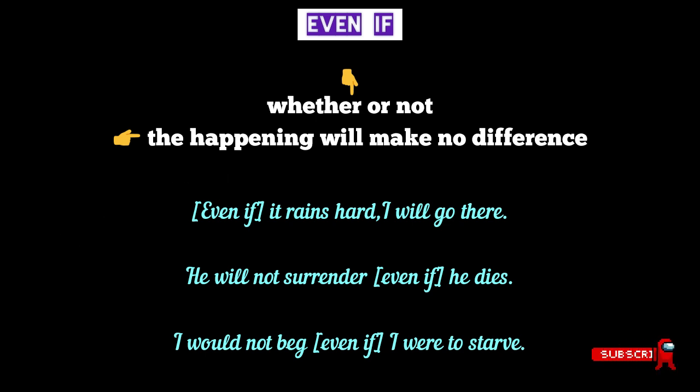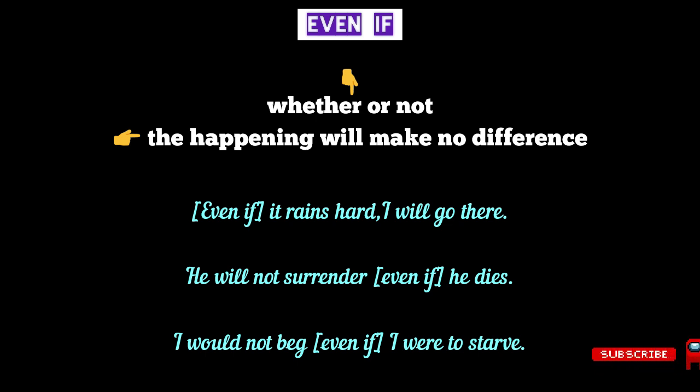The phrase even if is always used in the subordinate clause, which may come first or second in the sentence. He will not surrender even if he dies. This sentence means whether he dies or not, he will not surrender. In other words, he will prefer to die, but he will not surrender. He will not surrender for the fear of dying.